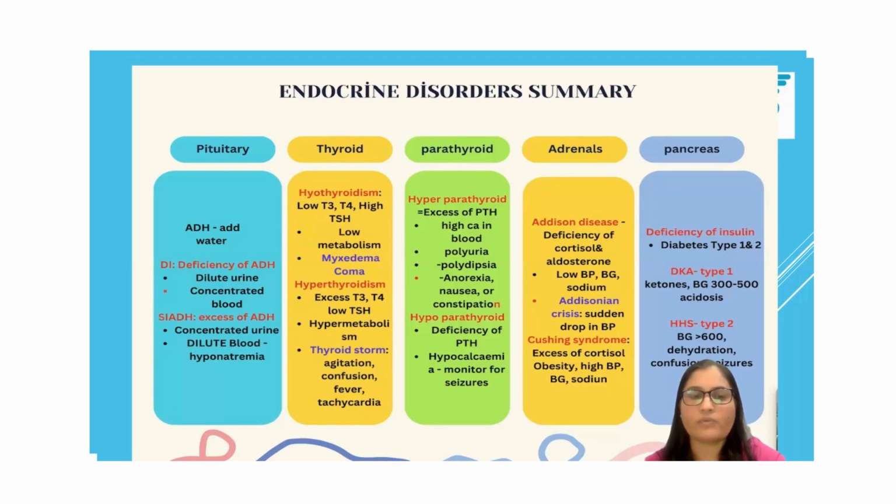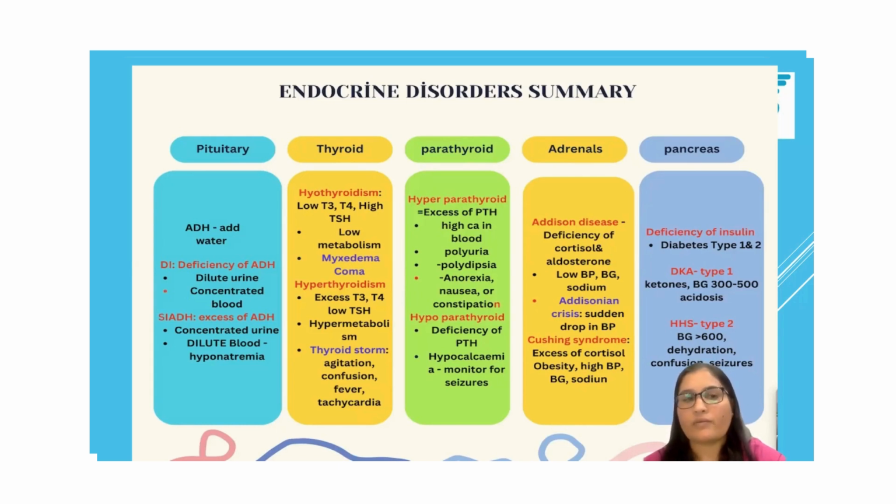In the pituitary gland, most of the questions are for diabetes insipidus and SIADH. Both of them are caused by an imbalance of ADH hormone. ADH is antidiuretic hormone. Its role is to add water to our body, meaning conserve water in our body. So the ADH hormone tells our kidney to conserve water.